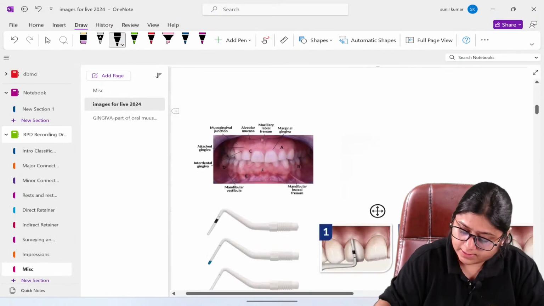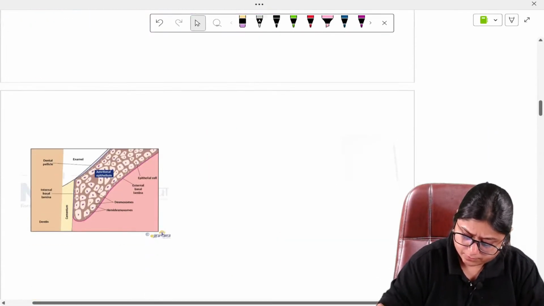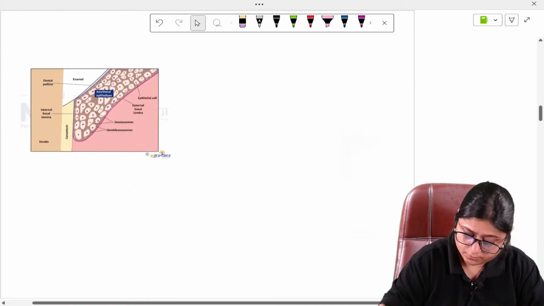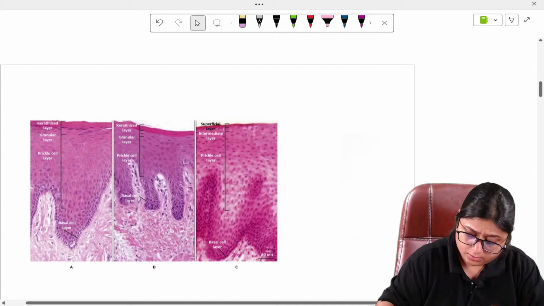So, let us study this with the help of images.